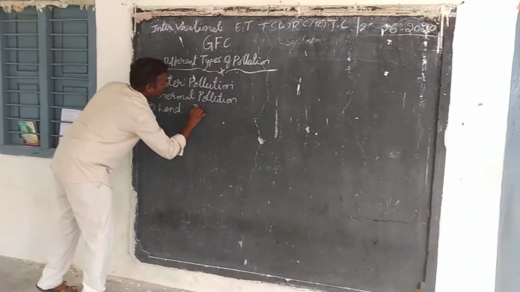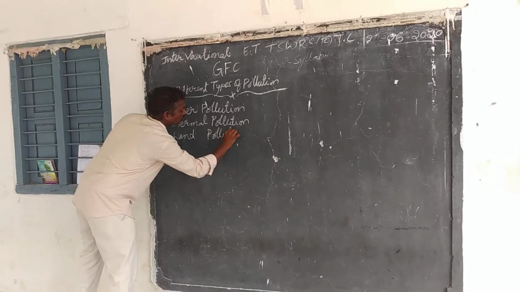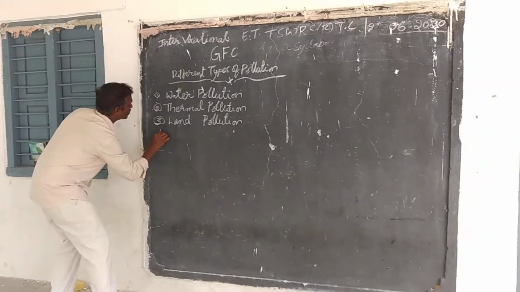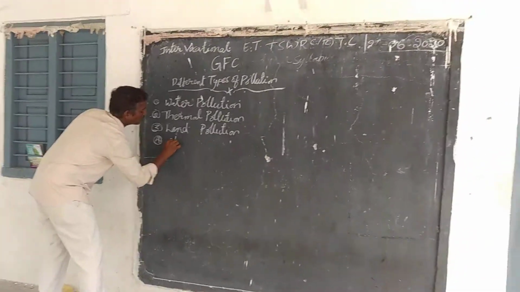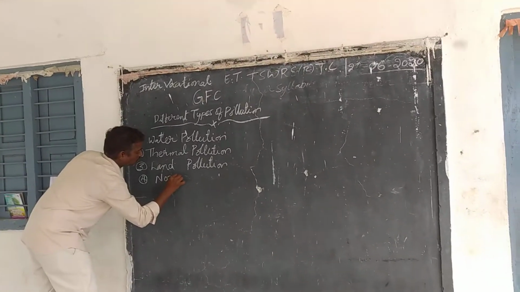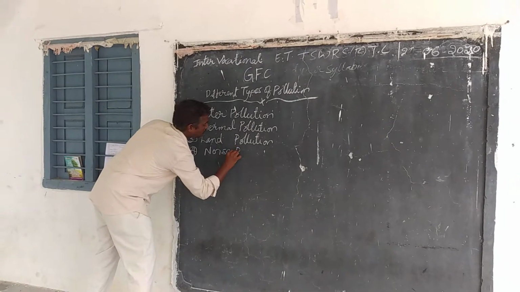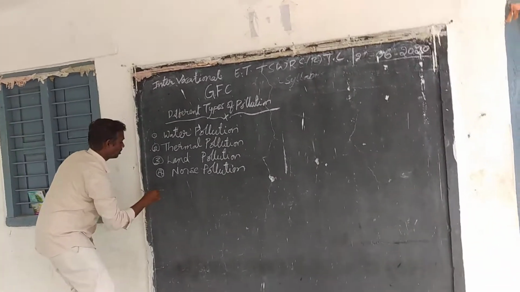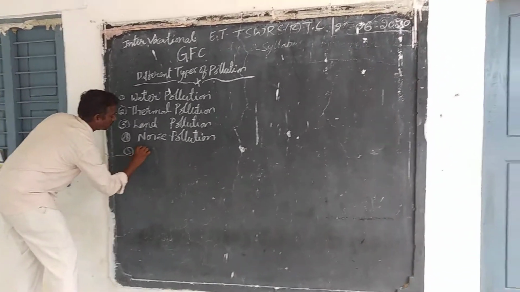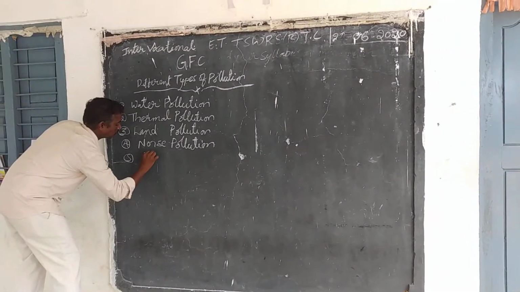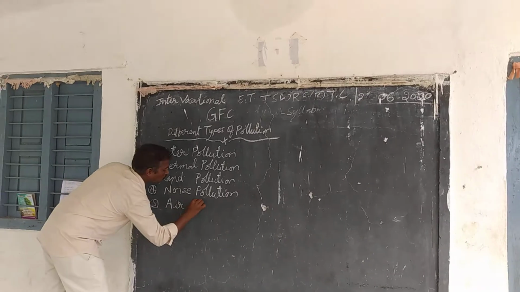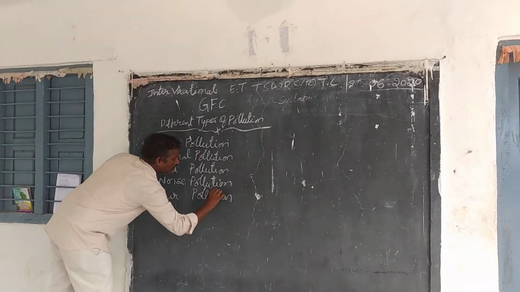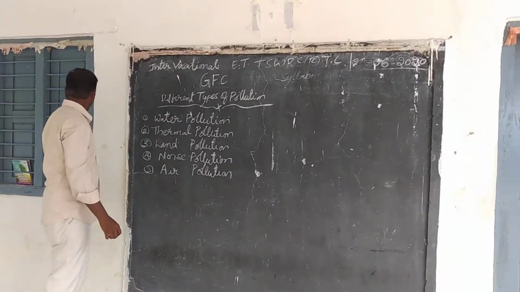Third one, land pollution. Fourth one, noise pollution. Fifth one, air pollution.